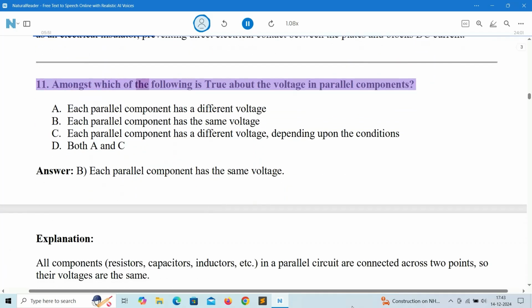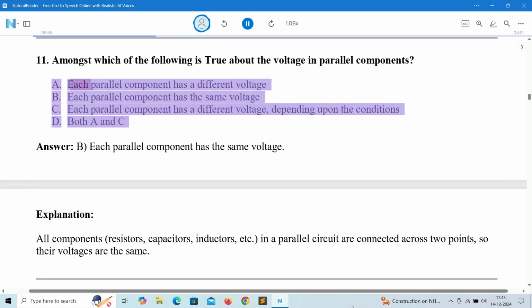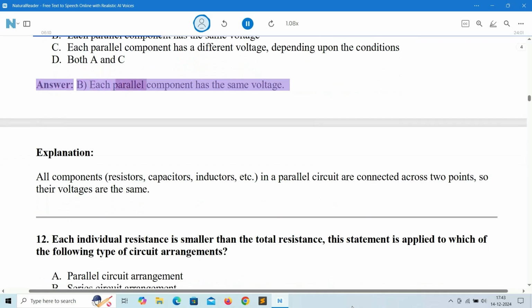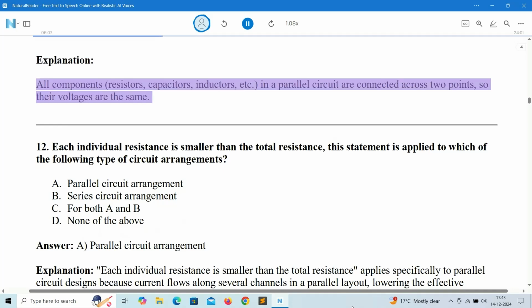11. Amongst which of the following is true about the voltage in parallel components? A. Each parallel component has a different voltage. B. Each parallel component has the same voltage. C. Each parallel component has a different voltage, depending upon the conditions. D. Both A and C. Answer: B. Each parallel component has the same voltage. Explanation: all components, resistors, capacitors, inductors, etc., in a parallel circuit are connected across 2 points, so their voltages are the same.